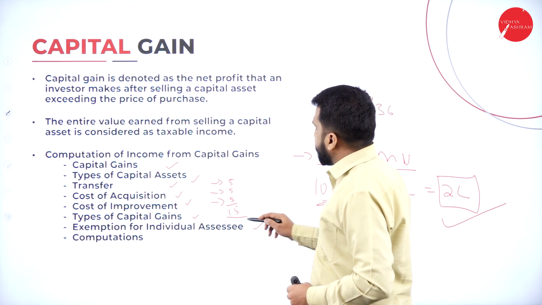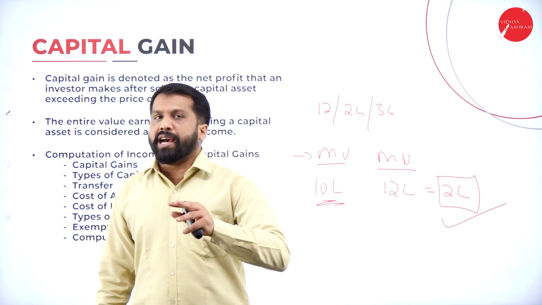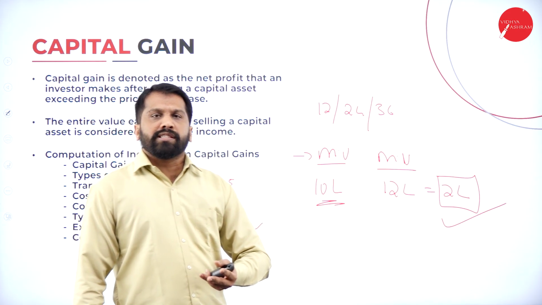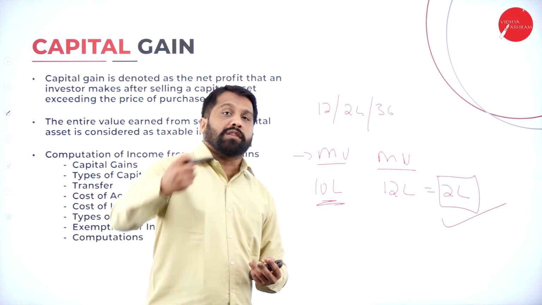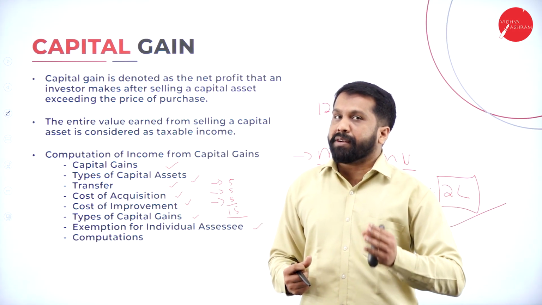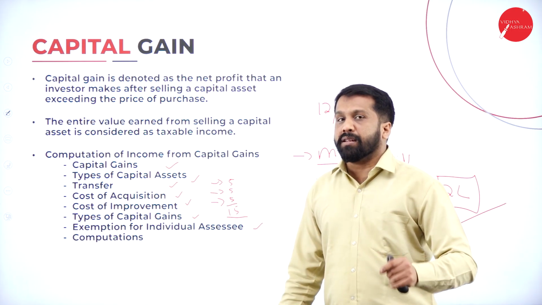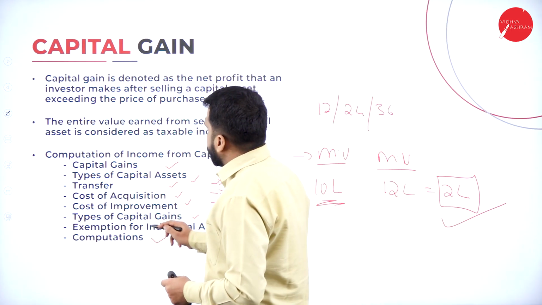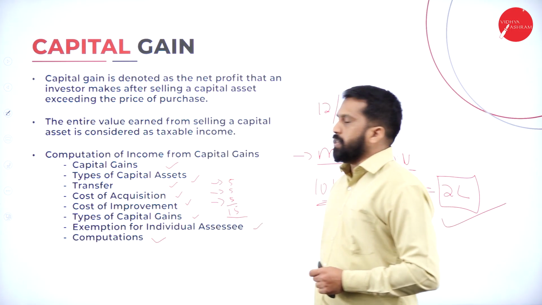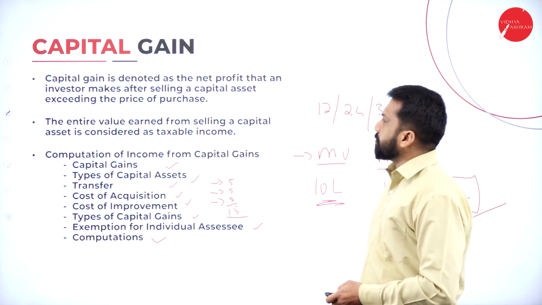Exemption for individual assessee: whatever profit you get, on that also you have exemption. Like you sold some property and you bought one more new property. The new property, whatever you bought, you can claim it as exemption. I'll explain everything while doing that particular topic. And the last one, we call it computation. Computation in the sense problems.